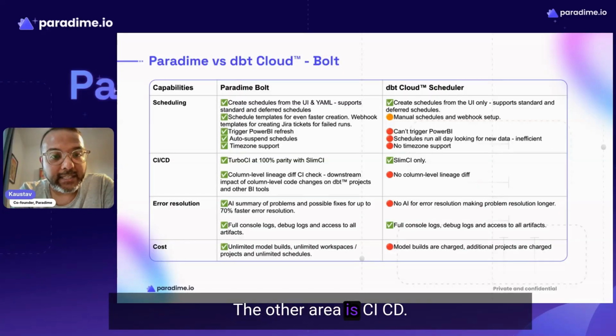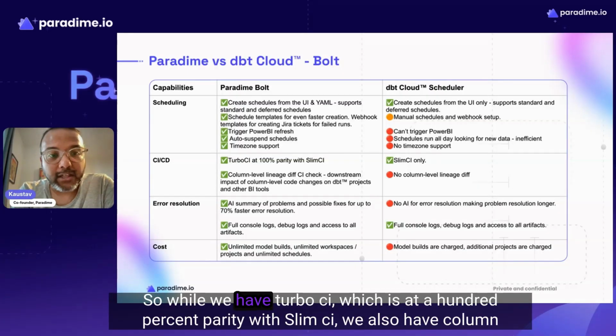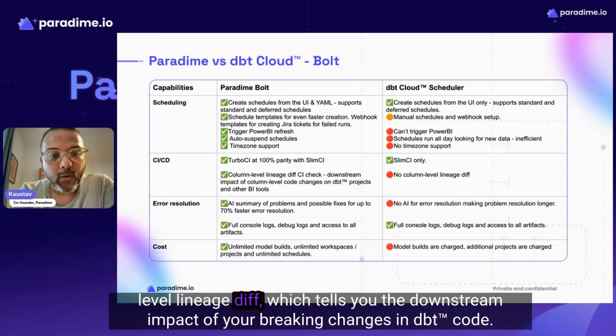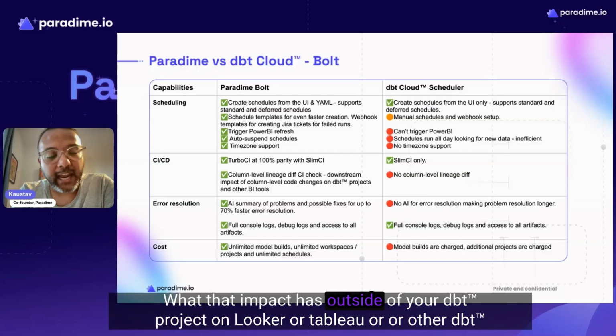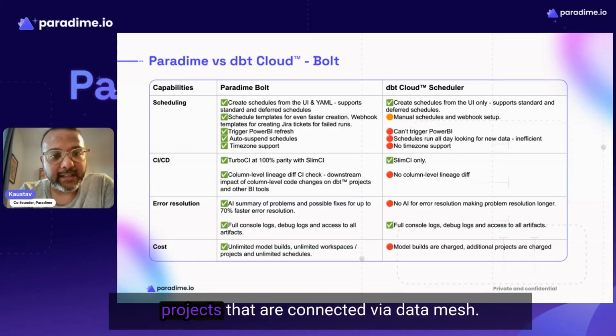The other area is CI/CD. While we have Turbo CI, which is at 100% parity with Slim CI, we also have column-level lineage diff, which tells you the downstream impact of your breaking changes in DBT code. That could be renaming a column, that could be deleting a column, and such changes. What that impact has outside of your DBT project on Looker or Tableau or other DBT projects that are connected via data mesh.